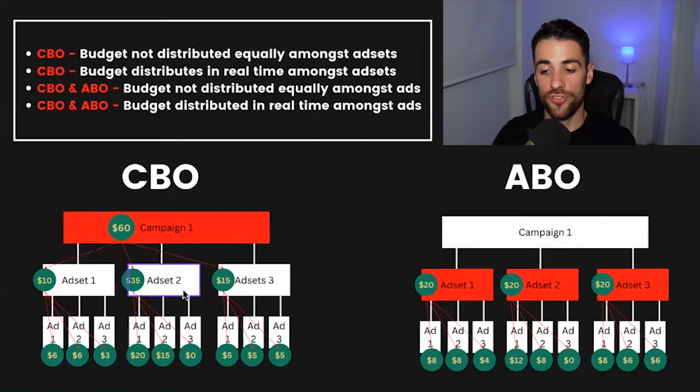And then within each of those, Facebook's also going to further segment the budget. So I have $10 budget in ad set 1. Facebook determines we're going to give equal amounts to ad 1 and 2, and we're going to give less to ad 3 because it's obviously not performing as well. The next ad set, we have a much higher budget, but Facebook's changed the proportion slightly. So now it's giving more budget to ad 1, slightly less to ad 2, but still quite a lot, and it's not giving any to ad 3, and then so on and so forth for the third one, okay? Facebook gets to determine how it spreads the budget between each level, and that's going to be changing in real time depending on how performance is.